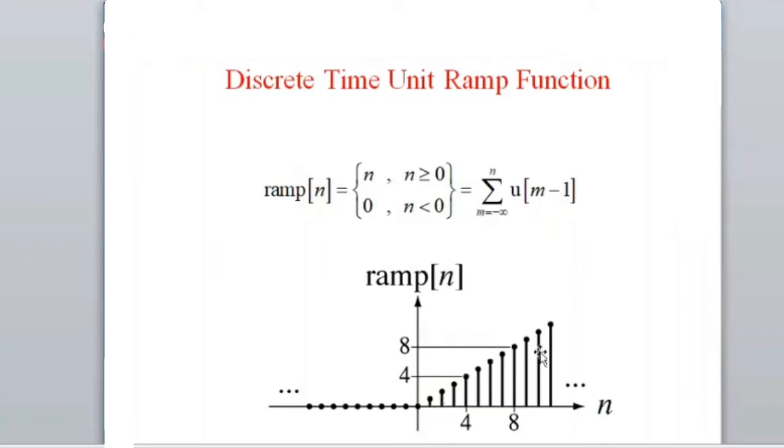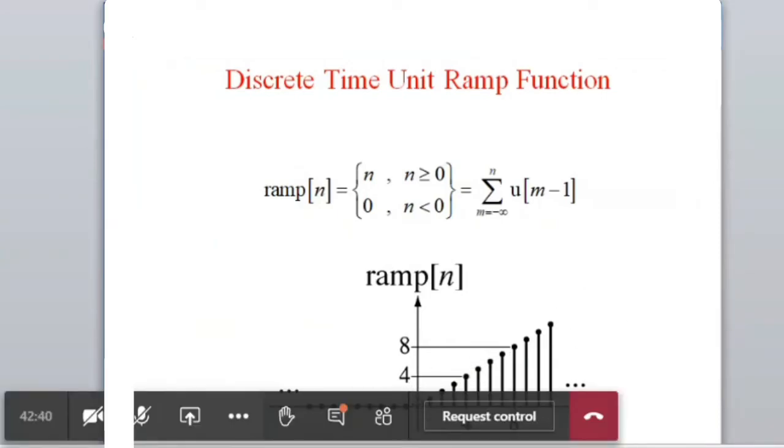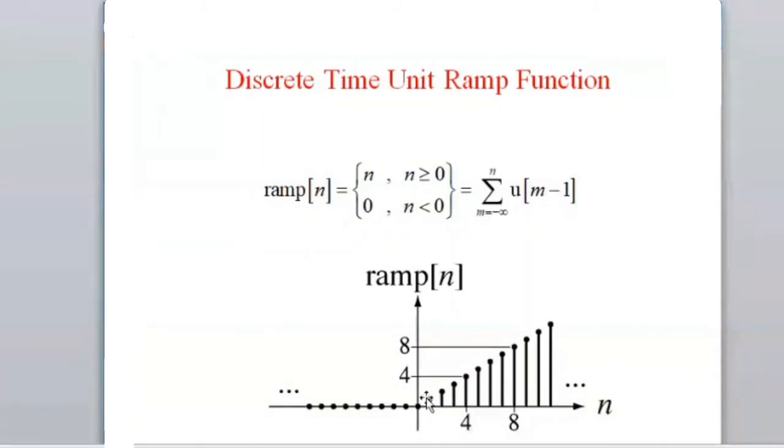Okay, so as far as the discrete ramp is concerned, in the continuous ramp, it was a continuous signal, but in the discrete ramp, you will have the magnitude only at the discrete interval of time. In between, you don't know what is happening. Suppose in between, if you find, you have to do the interpolation.